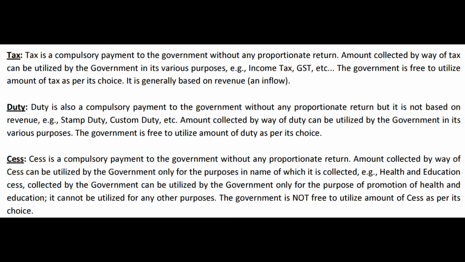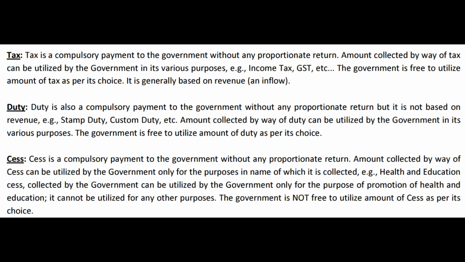Then again we have to question ourselves, no, it could not be possible. Why? Because when we say everybody, even every person, whether they have income or not, whether they have any liability to pay any tax or not, they would have to pay, which is illogical. No law will tell that. So definitely compulsory does not mean everybody. Compulsory means only when it is mandated by the law for a person to pay the tax, duty or cess, then only they have to pay. Simple. That's what compulsory means. Anyway, that is one thing which is common in all the three words, tax, duty and cess.